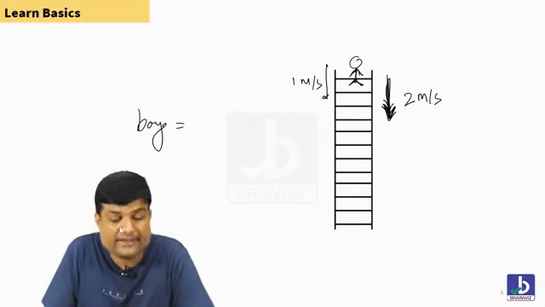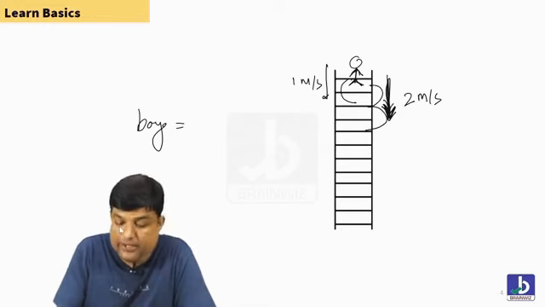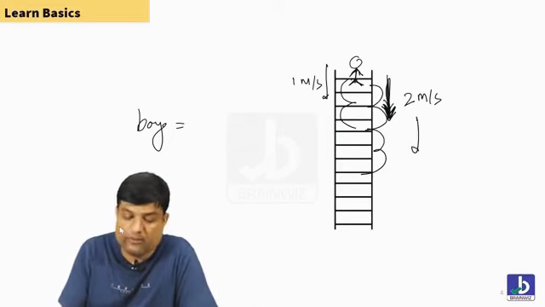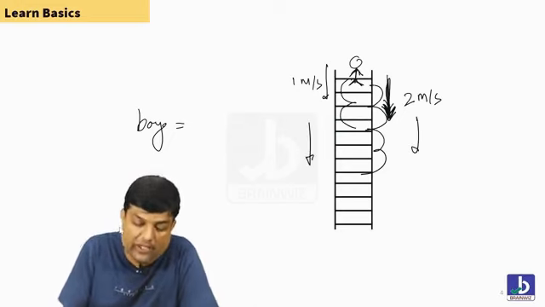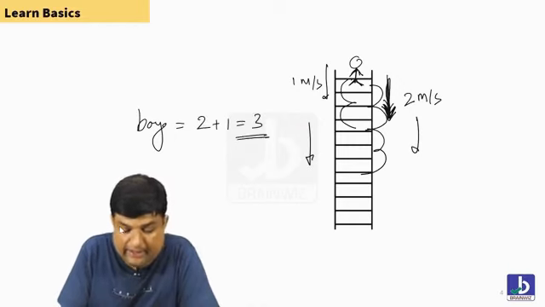Come on. It's 3. Aditi says it's 3. How is it 3? He is putting 1 step down. The escalator is putting 2 steps down. Relatively, both are moving down. So relatively, when they come down, it is 2 plus 1. Most of the people say it is 3. It is 3 meters per second.